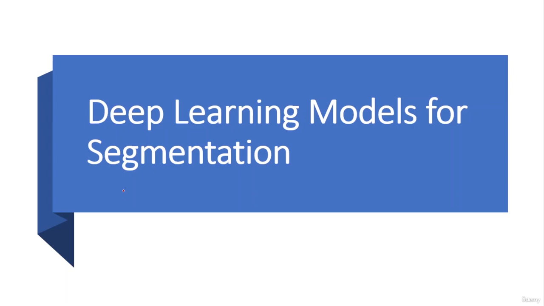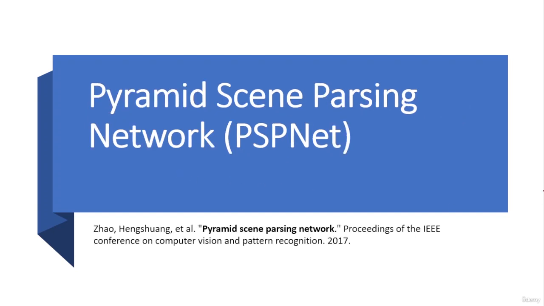Before we do the implementation of the segmentation, first we will go through the deep learning models for segmentation so that you have the conceptual idea about these deep learning architectures, and later on we will implement these deep learning models for segmentation in Python and PyTorch. Let's have a look at the pyramid scene parsing network for segmentation. This network is also known as PSPNet.